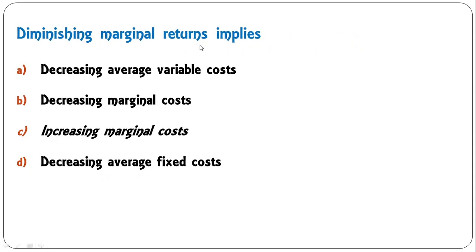Diminishing marginal returns imply decreasing average variable cost, decreasing marginal cost, increasing marginal cost, decreasing average cost. In fact, marginal returns are declining, so your marginal cost would be increasing. So it is increasing marginal cost. C is the correct answer in that situation of diminishing marginal return.